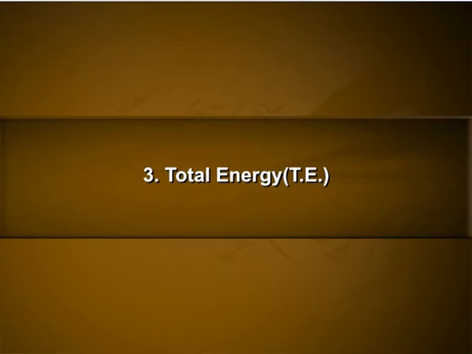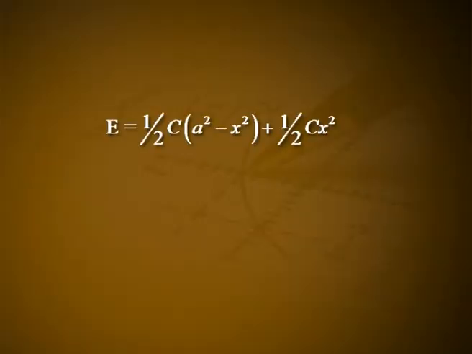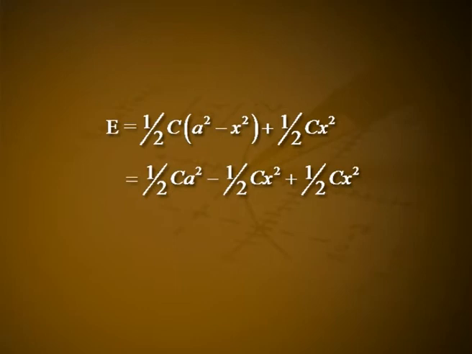Third one, total energy E. At a displacement x, the total energy is E equal to kinetic energy plus potential energy, which is equal to T plus U. That is, E is equal to 1/2 c (a² − x²) plus 1/2 c x², which is equal to 1/2 c a² minus 1/2 c x² plus 1/2 c x², which is equal to 1/2 c a².